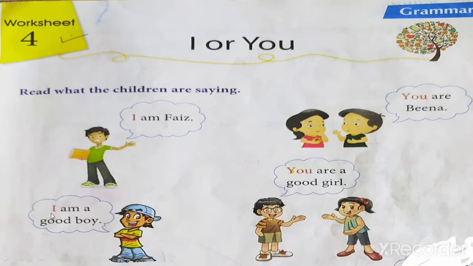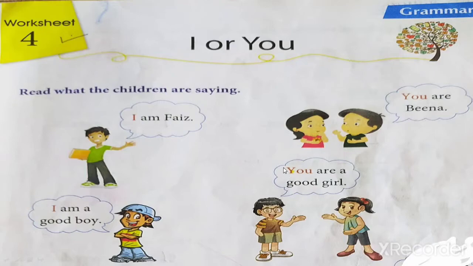Now in this sentence, I am a good boy. This boy is saying I am, because he is speaking about himself. So he will use I. I is used for him. Okay. Understood this? You all have understood where you have to use I and where you have to use you.